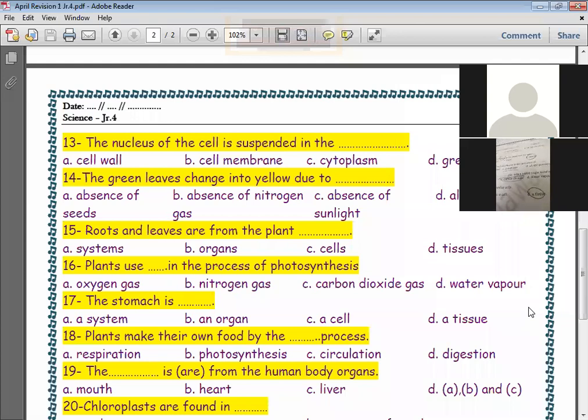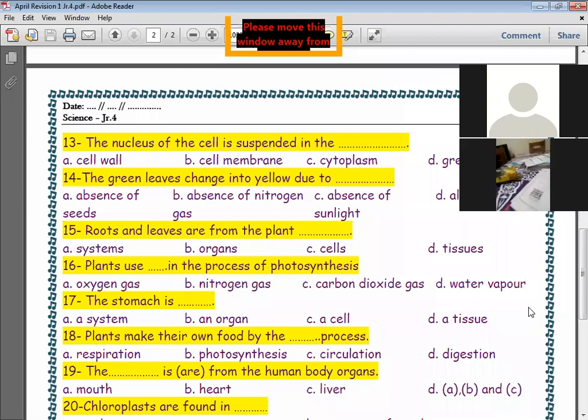The stomach is an organ. Plants make their own food by the blank process. Excellent Judy, excellent Ziad, excellent Jomana, excellent Yara, excellent Hagar. Photosynthesis process.